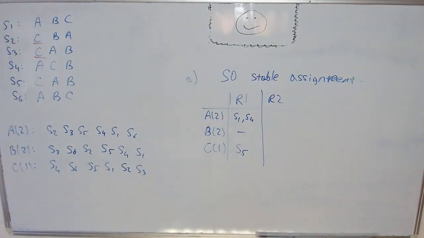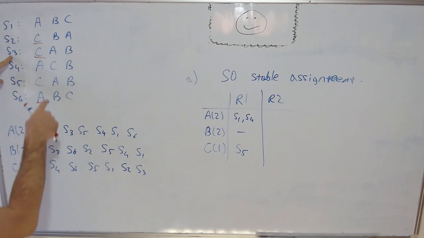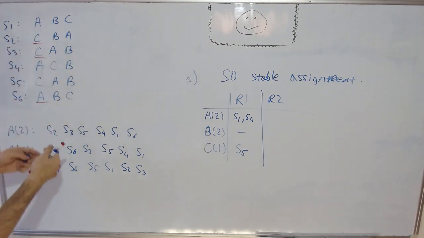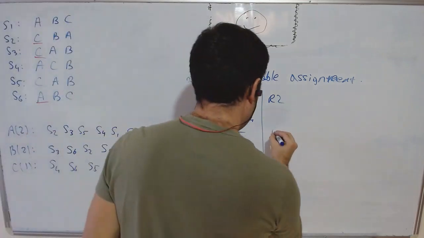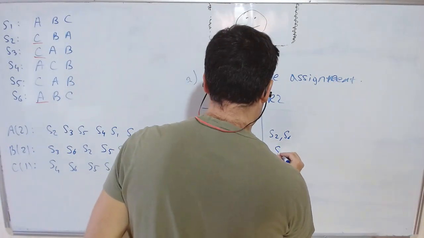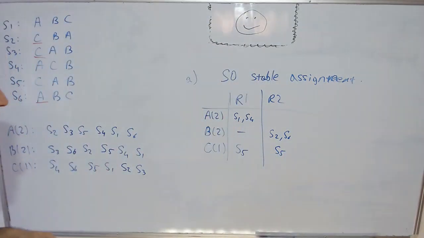So in round 2, who else burned? S6 burned. So the people who are not in there are S2, S3, and S6. They propose to their second choice. So S3 proposes to school A, S2 and S6 propose to school B. S2, S6 are easy, they're here. Nobody proposed to school C, so S5 must still be here.